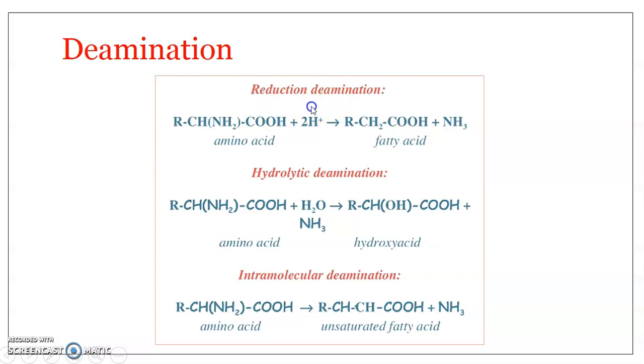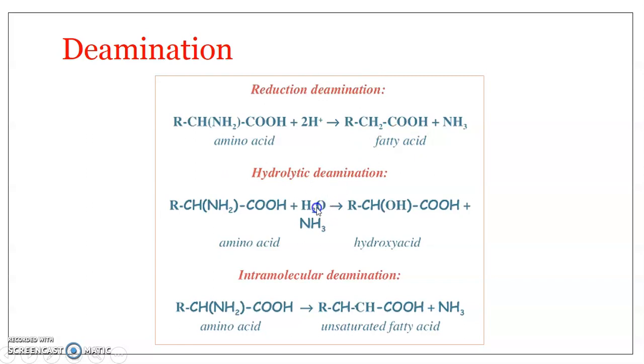Reductive deamination. You can see this is the amino acid. This is the alpha carbon, this is the alpha amino group, the alpha carboxyl group, the hydrogen attached to the alpha carbon, and the side chain. So in reductive deamination, what is going to happen? Reduction means addition of hydrogen, right? So hydrogen is added, and what results is a fatty acid. So the amino acid gets converted to the corresponding fatty acid with the liberation of ammonia in reductive deamination. I hope it is clear, right?